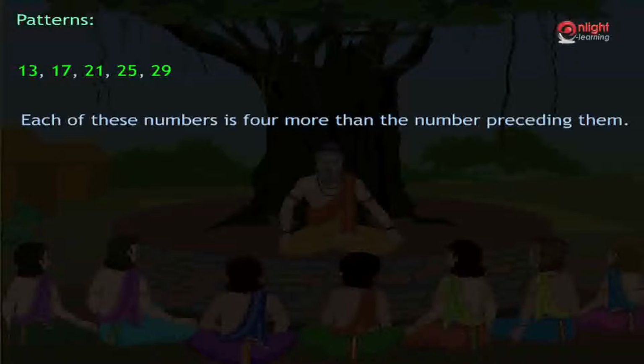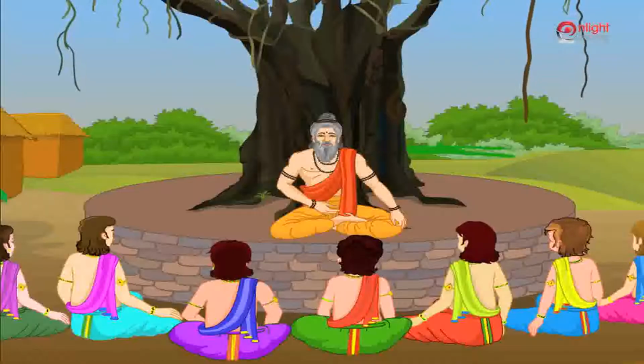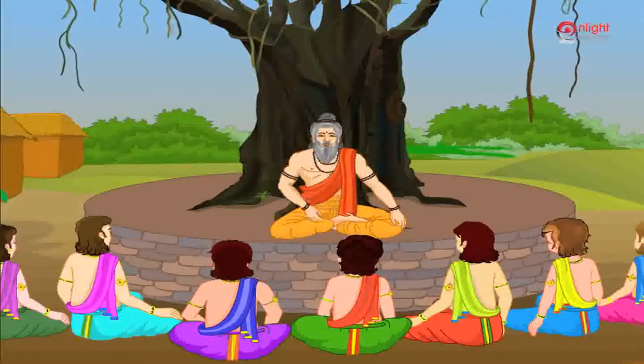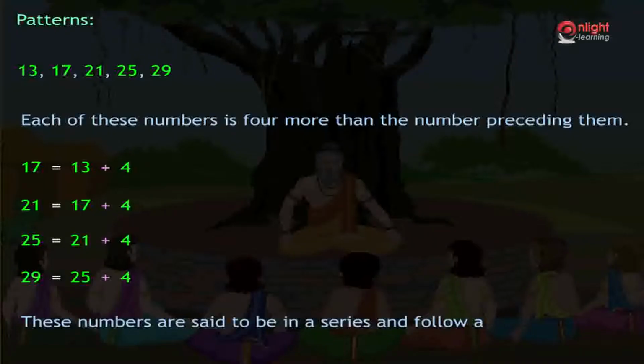That is, 17 is equal to 13 plus 4. 21 is equal to 17 plus 4. 25 is equal to 21 plus 4. And 29 is equal to 25 plus 4. Very good. As Bhim rightly said, each of these numbers is 4 more than the number preceding them. These numbers are said to follow a pattern.